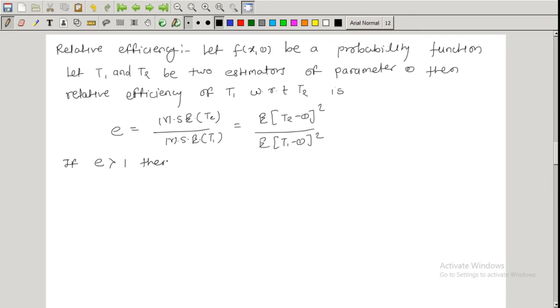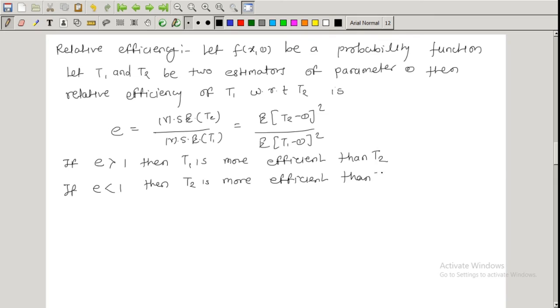Then T1 is more efficient than T2, or if the value of E is less than 1, then T2 is more efficient than T1, and if E is equal to 1, then T1 and T2 are equally efficient.